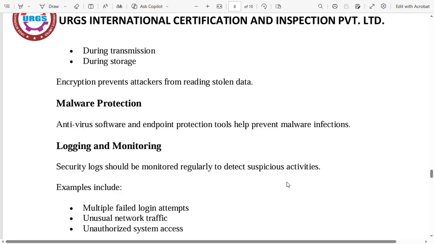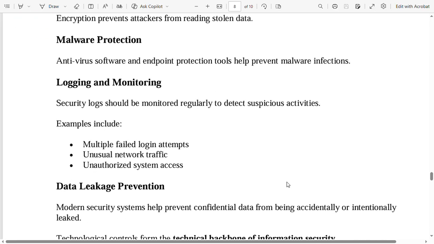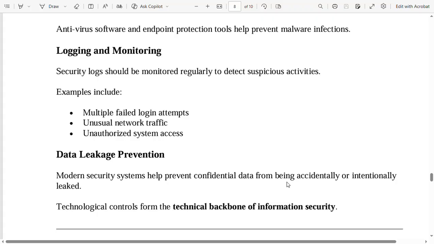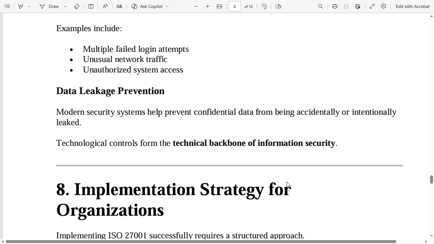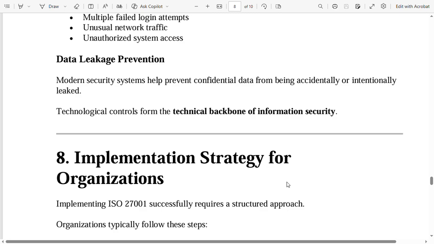Malware protection. Antivirus software and endpoint protection tools help prevent malware infections. Logging and monitoring. Security logs should be monitored regularly to detect suspicious activities. Examples include multiple failed login attempts, unusual network traffic, unauthorized system access. Data leakage prevention. Modern security systems help prevent confidential data from being accidentally or intentionally leaked. Technological controls form the technical backbone of information security.